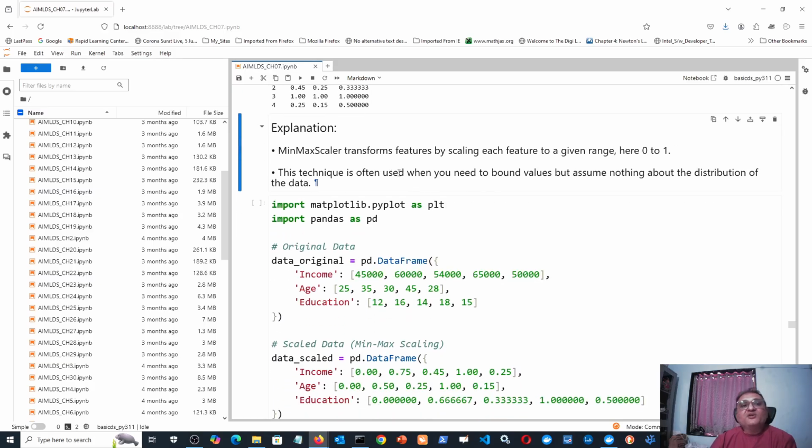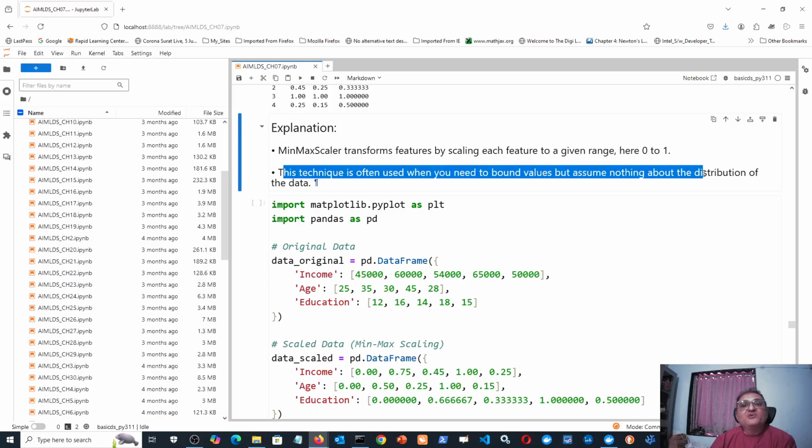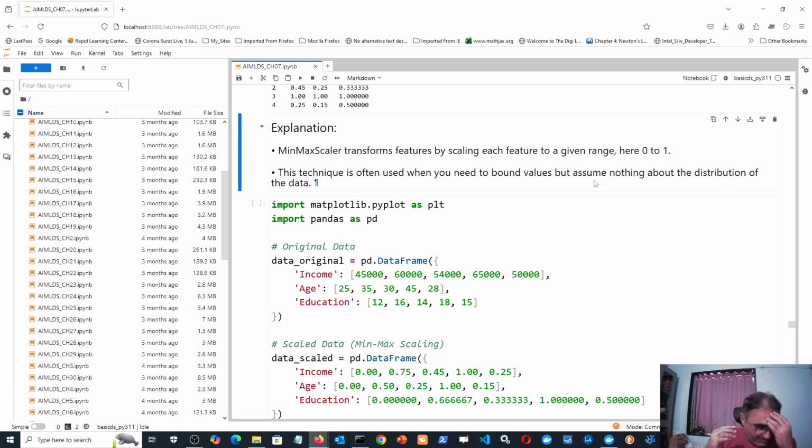Now, when to use min-max scaler? The min-max scaler is used when you need to bound values but assume nothing about the distribution of data. What is the meaning of that? There are two types of algorithms or model building tools. Some require that the data fed into them is normal, while some do not. Whether the data is normally distributed or anyhow distributed, they don't care, meaning they give equally accurate results.